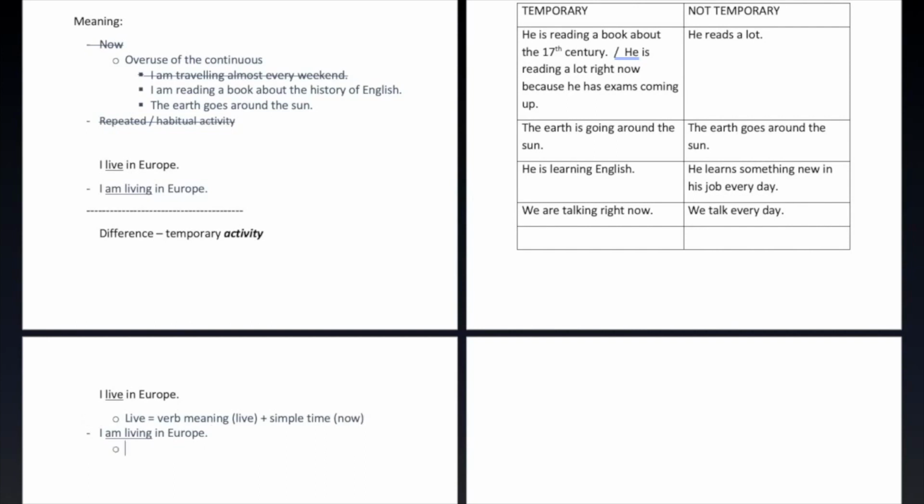Okay, if we say am living, we still have both of these meanings. We have the verb meaning and we have the simple time meaning.